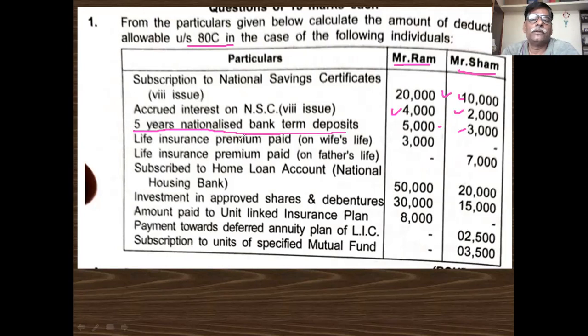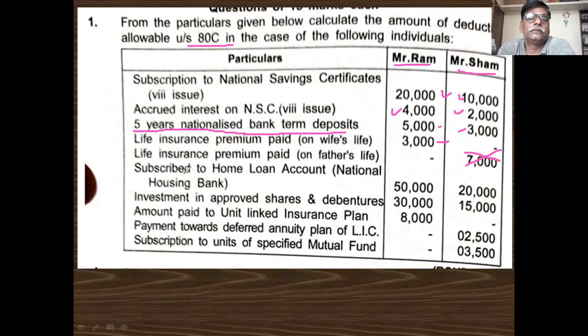Next is life insurance premium. Life insurance premium paid on wife's life is eligible. Then life insurance premium paid on father's life is not eligible for deduction.